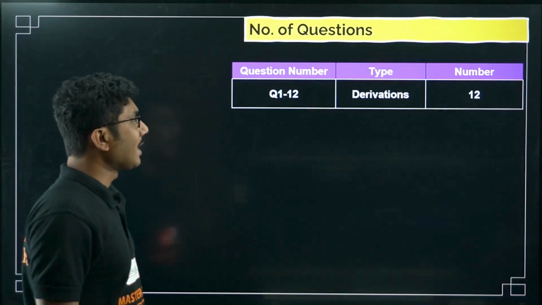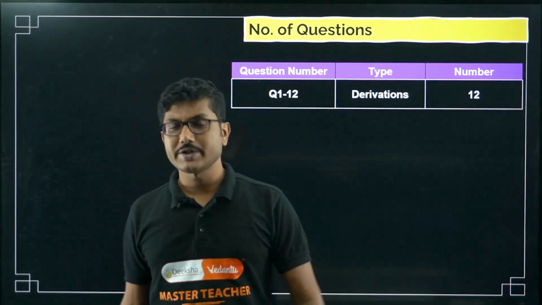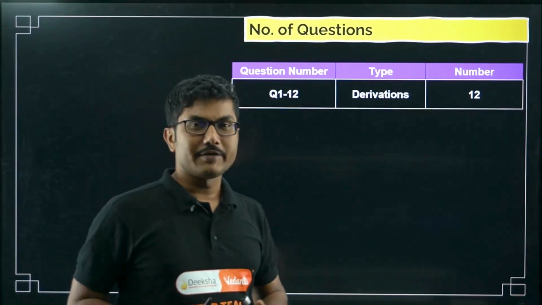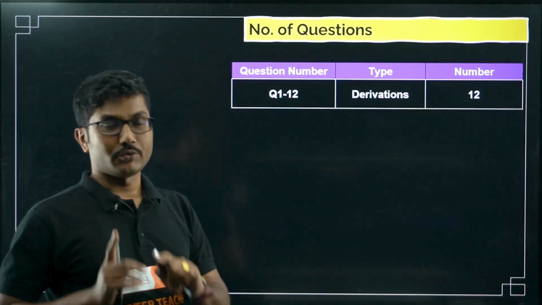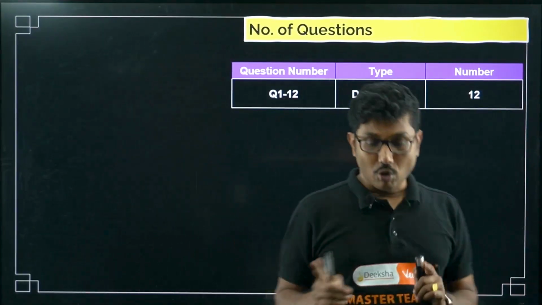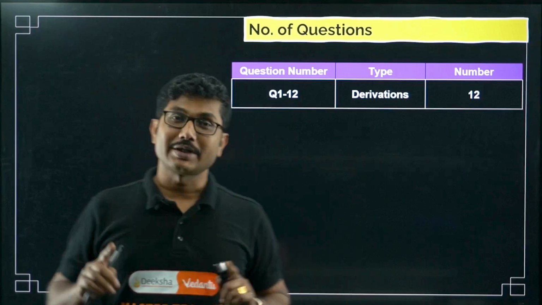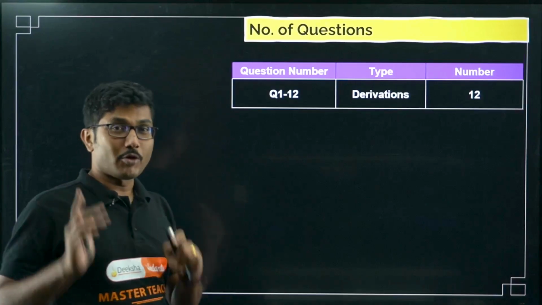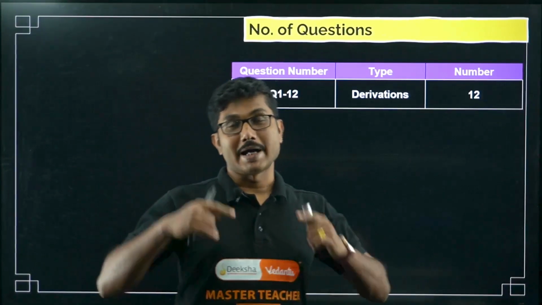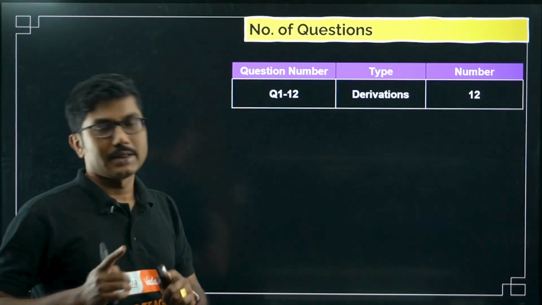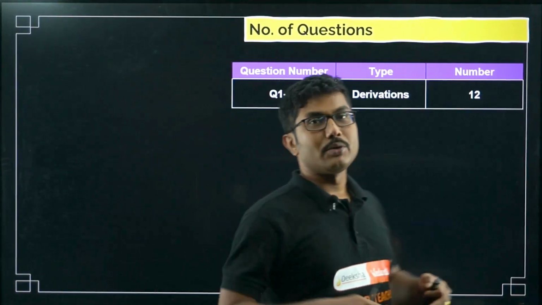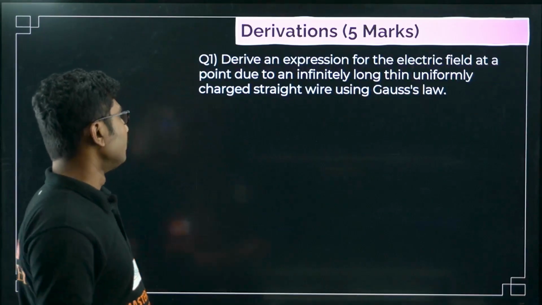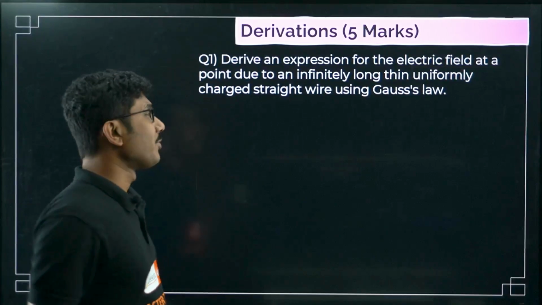Now, how many questions are we going to discuss? We are going to discuss only 12 very important derivations, the most expected derivations. Whatever is not discussed is not super important, but is still important. You can check the chapter wise discussions if you have any doubt. I cannot claim that it will come only from these, but if you go through this, you will definitely be able to answer the 3 derivations required for your PU board. That much I can say.